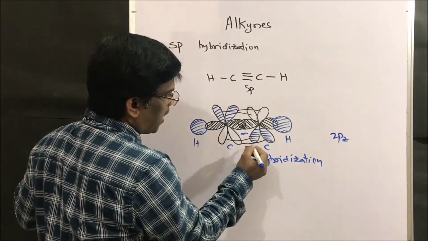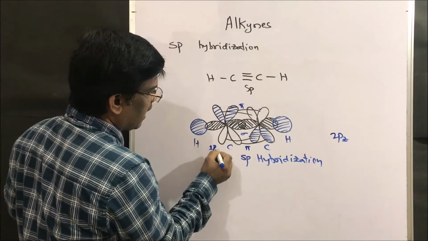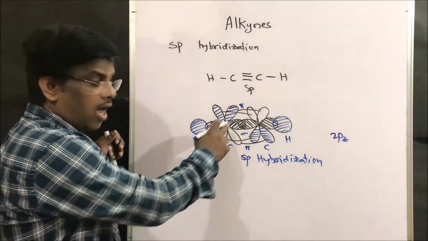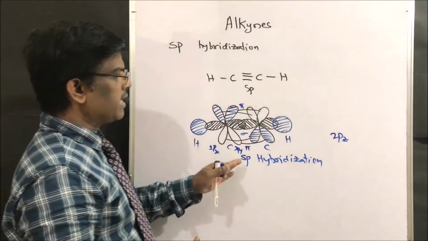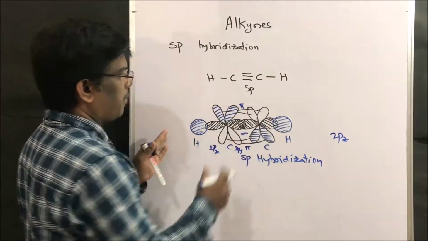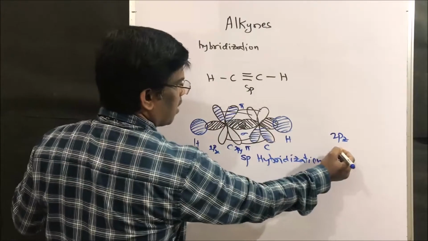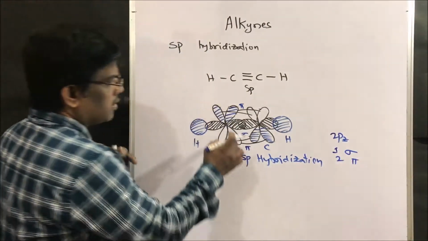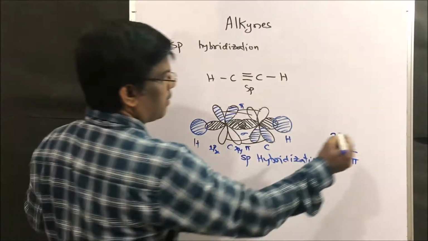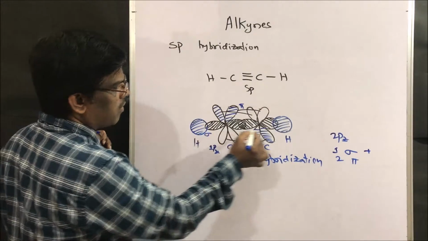This is one pi bond and this is another pi bond, formed by the 2px and 2py orbitals of one carbon with the 2px and 2py of the other carbon. Dear friends, in acetylene we have one sigma bond and two pi bonds between the carbons, plus the hydrogen, which is also one sigma bond.